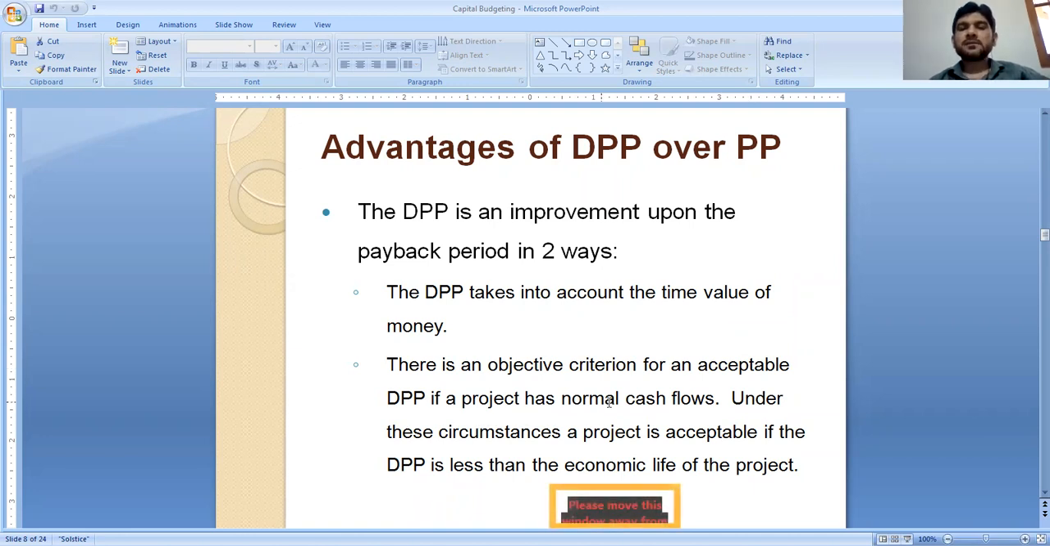If a project has normal cash flows, under these circumstances a project is acceptable if the discounted payback period is less than the economic life of the project. That means if the discounted payback period is lesser than the duration of the life of the fixed asset or the project, we can accept that project.